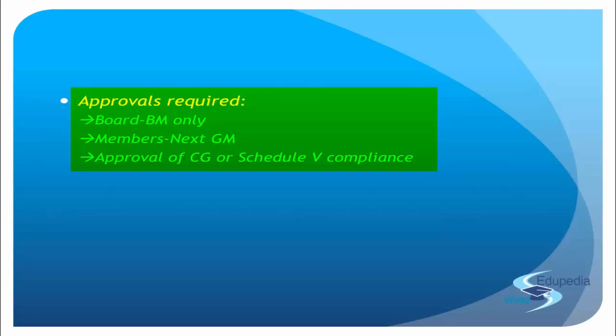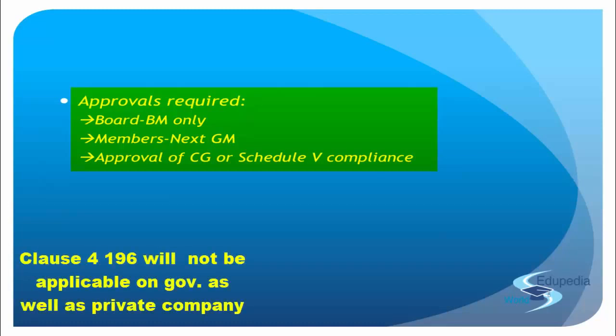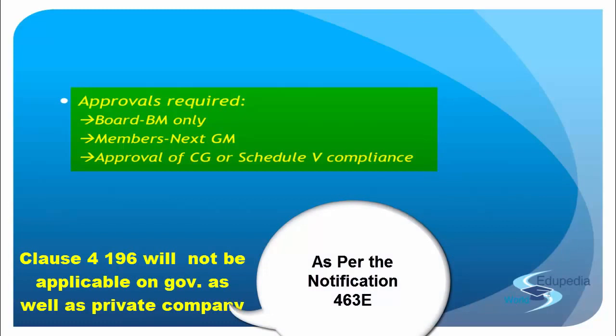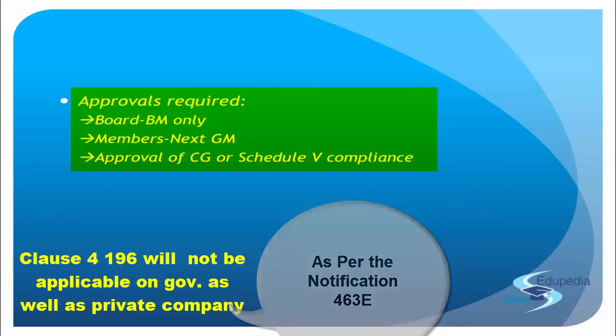Okay? And this provision is not applicable on the government company. Right? As far as this is concerned, what you need to understand is that this is not applicable on government company as per the notification. This is also not applicable on the private companies, right? So this clause is not applicable on any of them. Okay. Now what is applicable, that we'll see later when we are dealing with the government companies individually. As of now, what you need to understand in Section 196 is that clause 4 of Section 196 will not be applicable on government as well as private company as per the notification 463E dated 5th June 2015. Right?